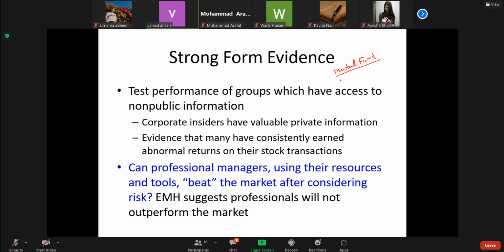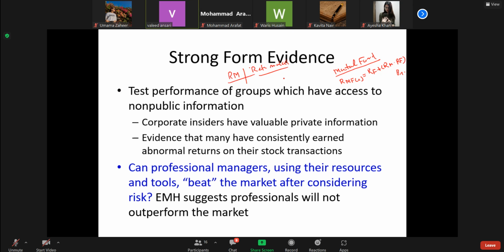For example, according to CAPM, let us say the return on a mutual fund is equal to the risk-free rate plus beta times (RM minus the risk-free rate), where RM is the market return. So what is done is that the returns of the mutual funds and the return on the market are taken, and we run a regression.